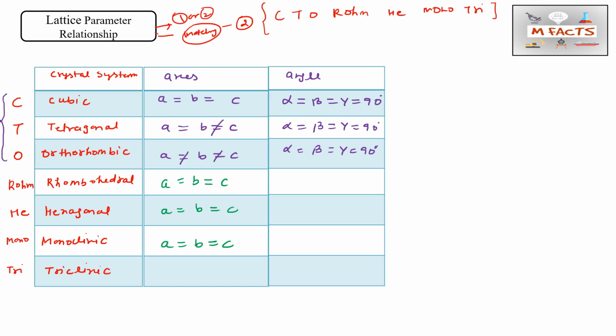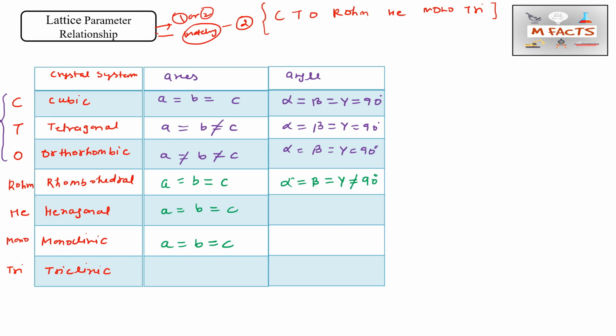Again, for rhombohedral, a equals b equals c, that's okay. In the case of angles, we need to remember: alpha equals beta equals gamma equals 90. For orthorhombic, alpha equals beta equals gamma does not equal 90. So one angle is required to identify the lattice unit cell, meaning the lattice crystal system.